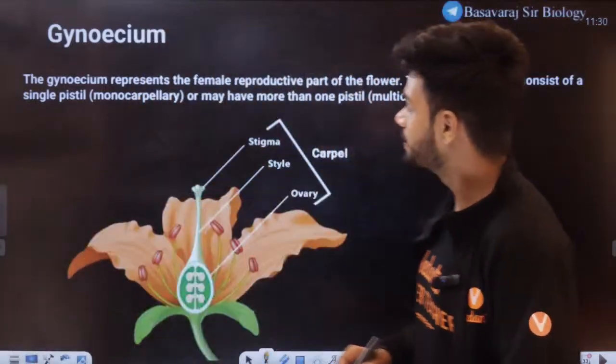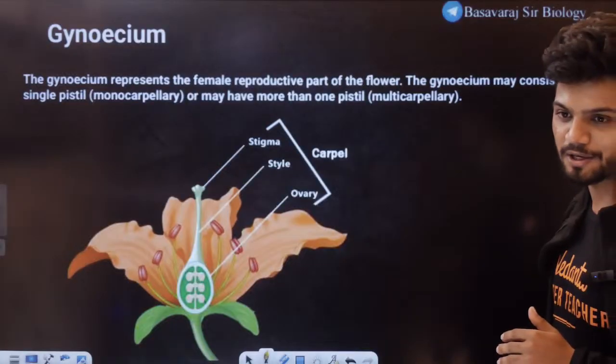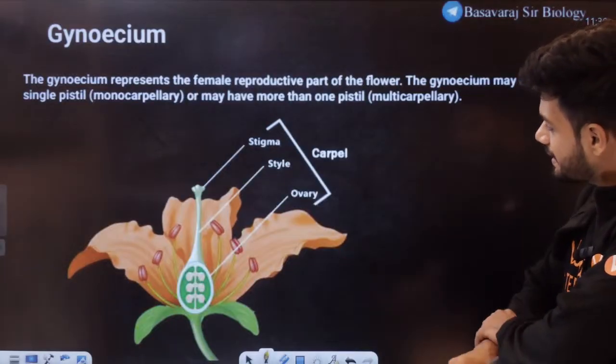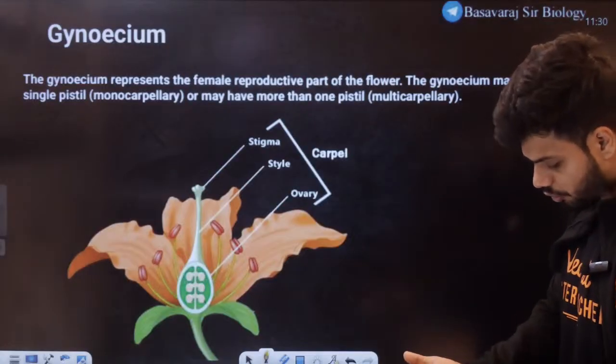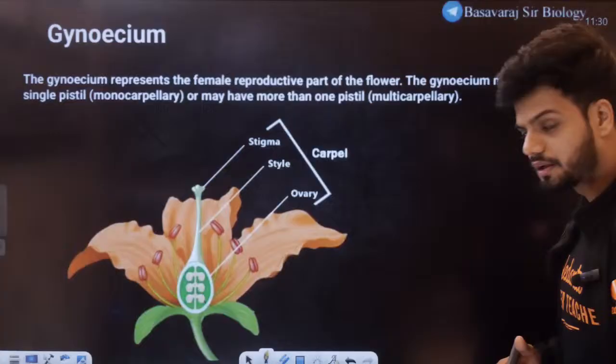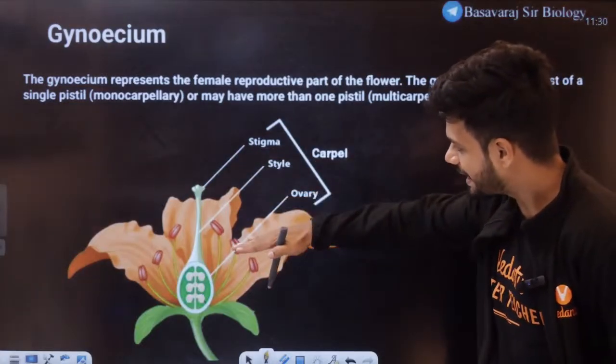Now let's go to the next concept, called Gynoecium. Questions are at the end. Now students, Gynoecium, or the carpel, is the main unit here, and it has 3 main parts: stigma, style and ovary.